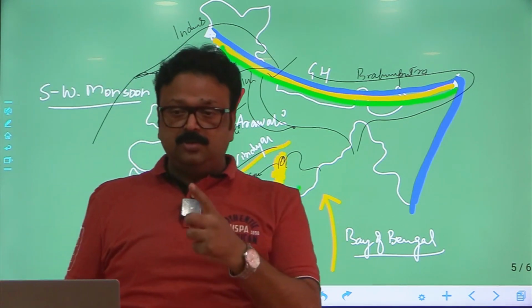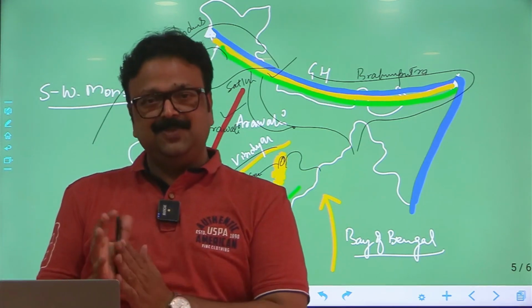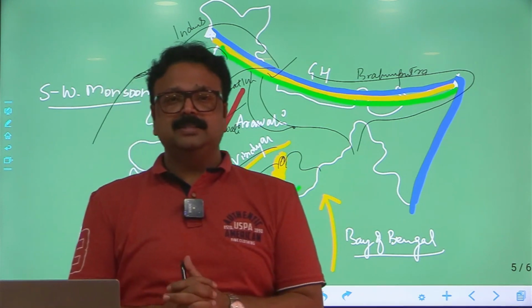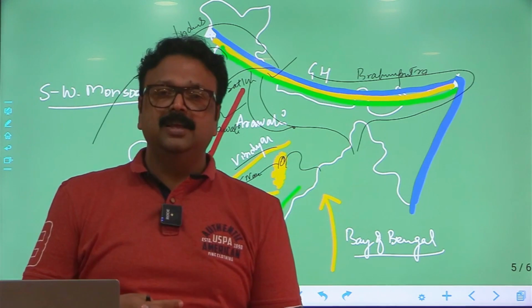Fine. So, Eastern Ghat is not a water divide, Western Ghat is a water divide, and these are the physiographical barriers that also decide the rainfall pattern in India. In classes, we will discuss the physiography of India. Along with that, we will also discuss the rainfall distribution by both southwest monsoon and northeast monsoon.